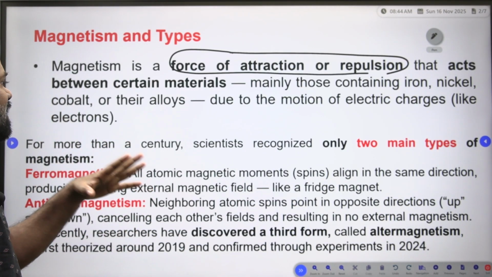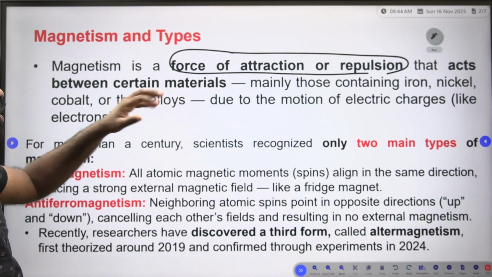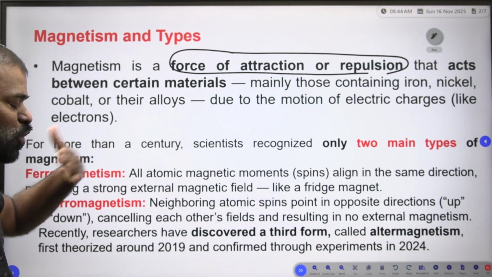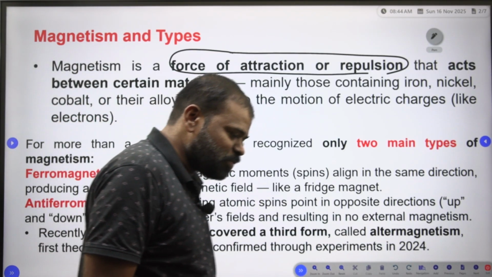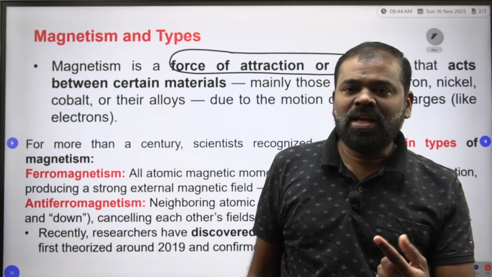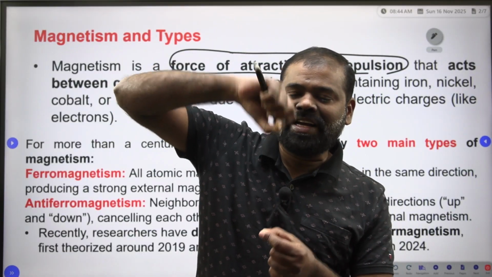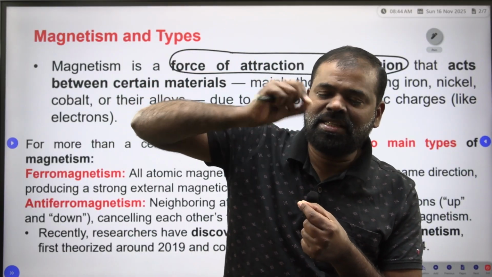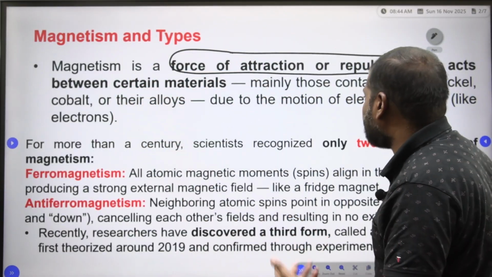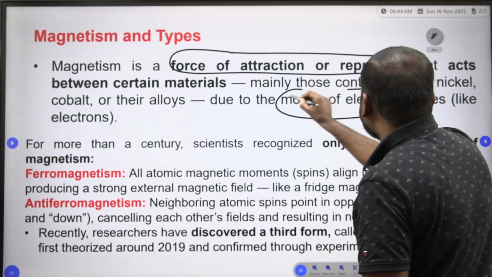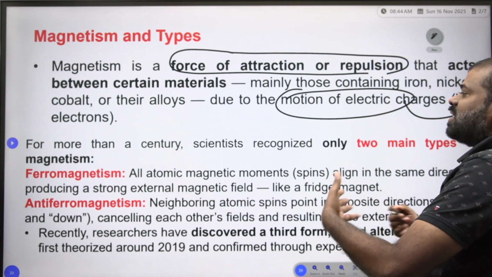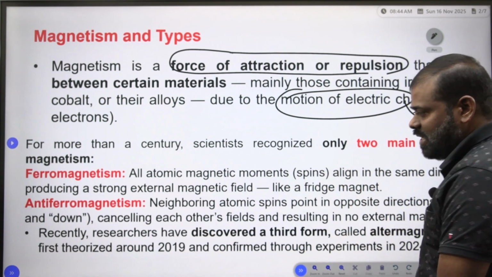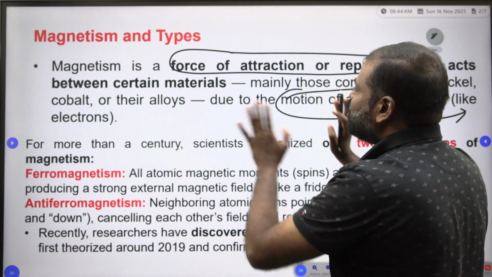This magnetization is created due to the motion of electric charges, the motion of electrons. Faraday told that a changing electric field creates a magnetic field. This is Faraday's law. So the motion of the charge carriers creates magnetism. Clear? This is the introduction of magnetism.